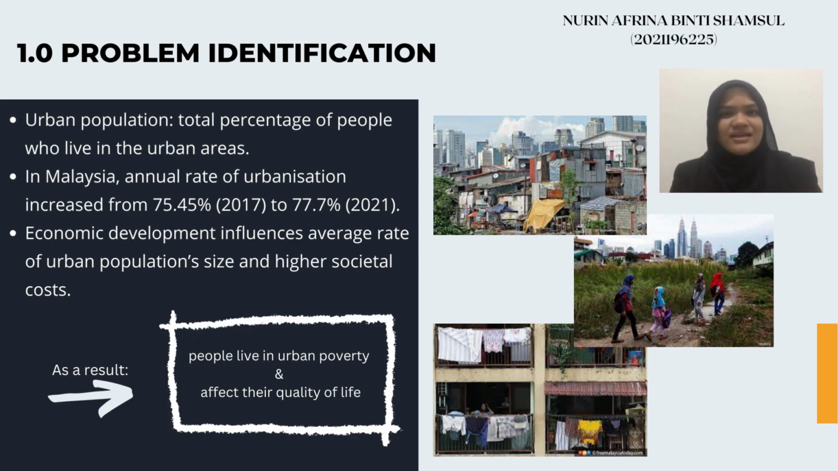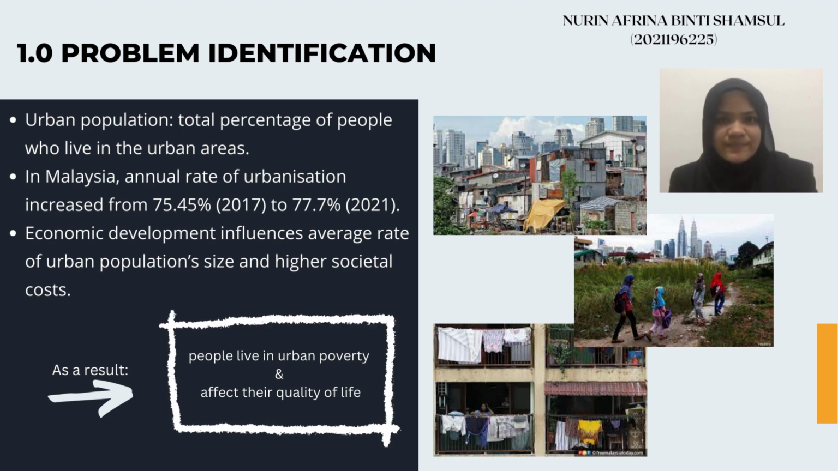Our topic assignment for today is about urban poverty and quality of life in Malaysia. Without further ado, let's start. Urban poverty is the total percentage of people who live in urban areas. In Malaysia, the annual rate of urbanization has increased from 75.45% in 2017 to 77.7%